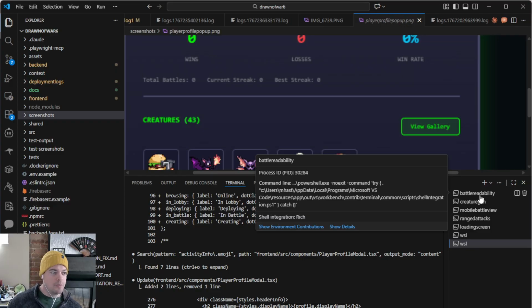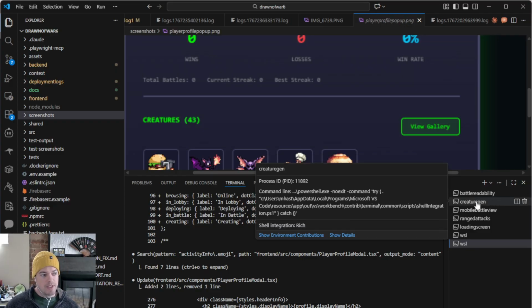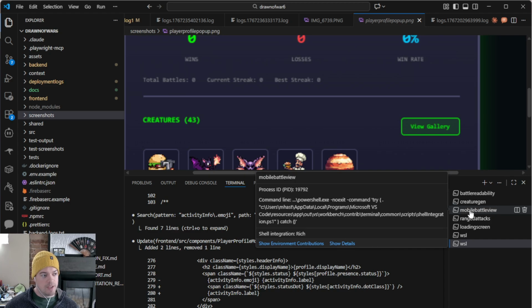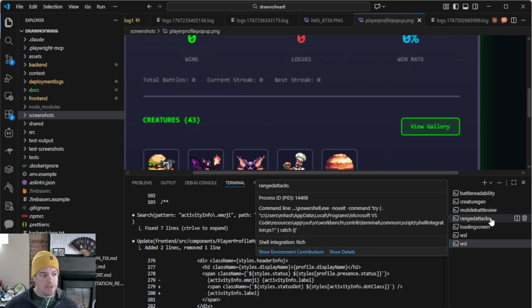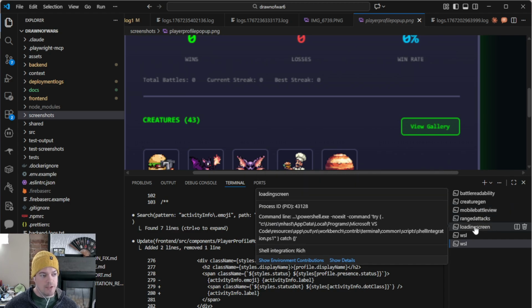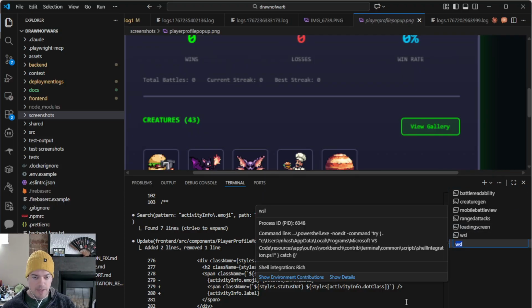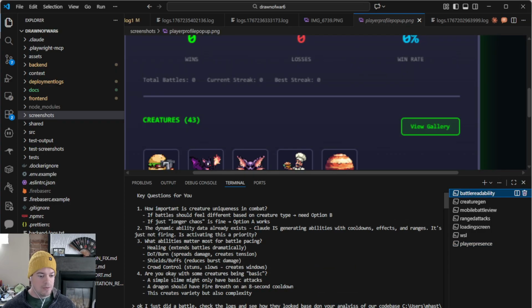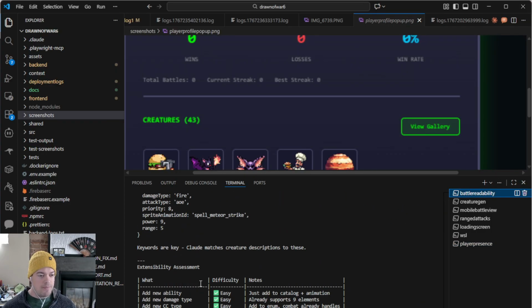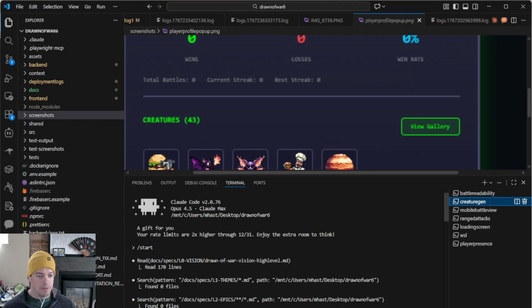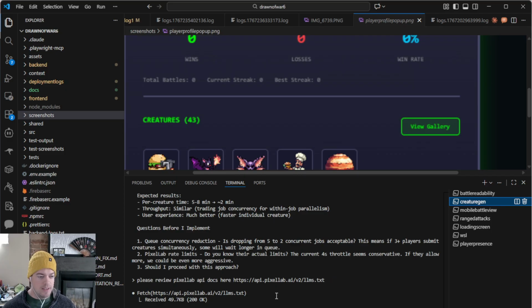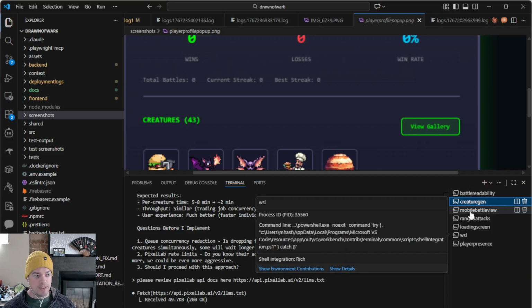So this one, I'm working on battle readability. This is around creature generation. This is around mobile battle view, ranged attacks, loading screen feature. And I forgot to rename this one, but I would rename it to player presence. Just so as I'm toggling between them to check where the work is at, I quickly remember, okay, here we're working on battle readability. Here we're working on creature gen. And that is key to managing multiple Claudes at the same time.